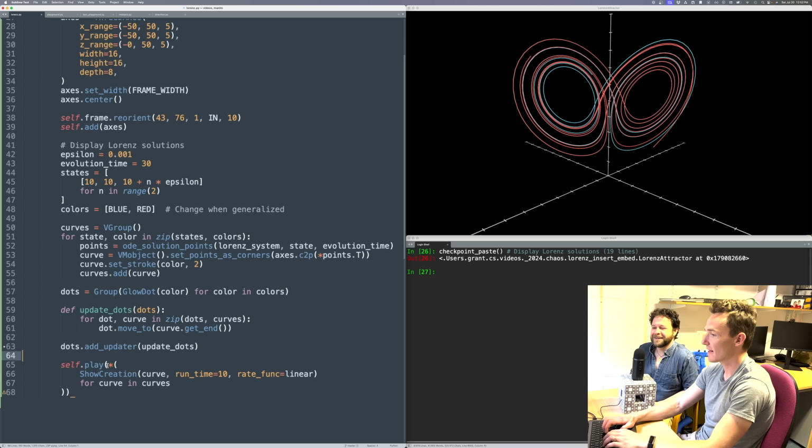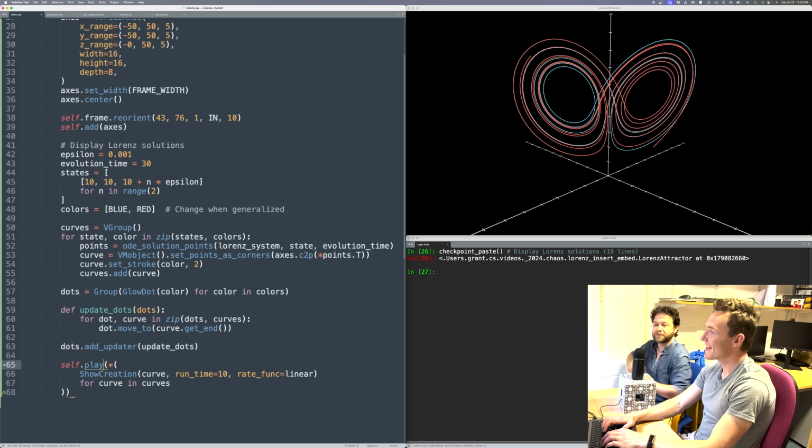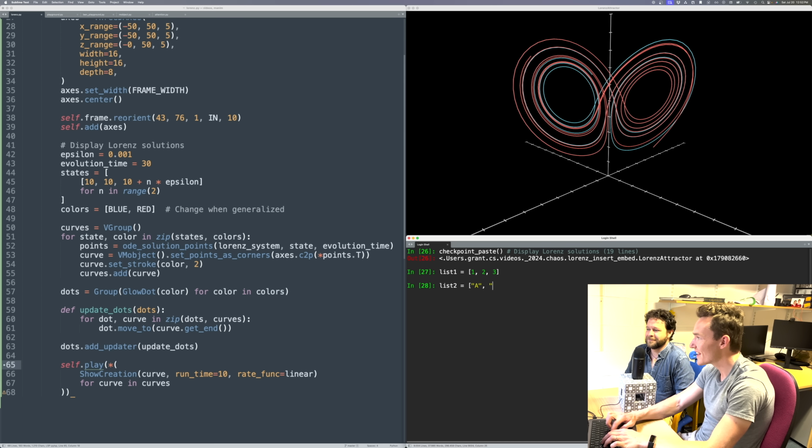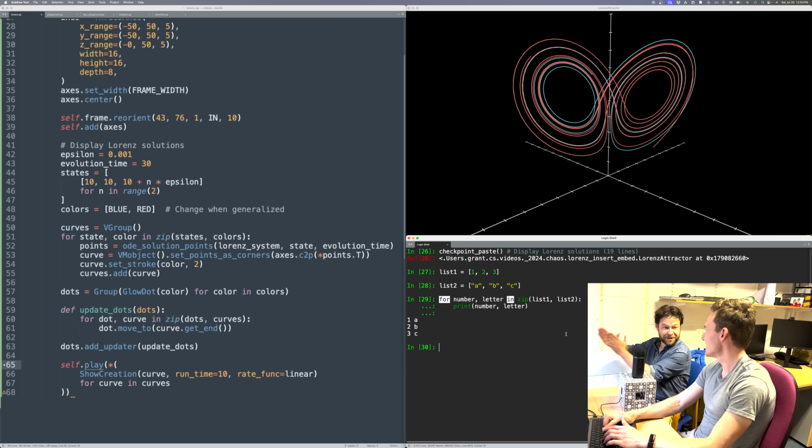Python question? Yeah. The zip command is sort of stacking two lists in parallel so that you can iterate through them in parallel. Okay. So let's say we have list 1 looks like 1, 2, 3. List 2 looks like A, B, C. So if you say for number, letter in zip(list 1, list 2), print number and letter, then it pairs them up. So you can keep lists which are referring to similar things implicitly because of their position. Lovely. I mean, that's what I thought, but it's nice to see that.